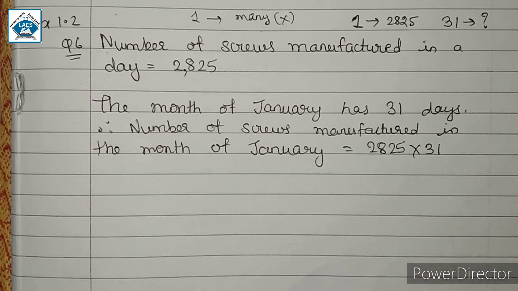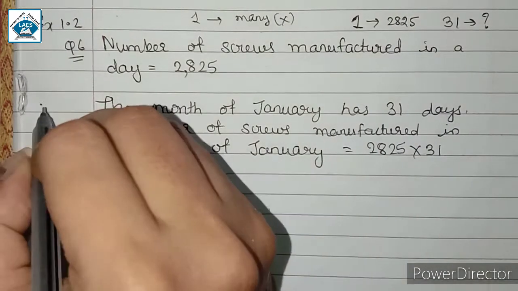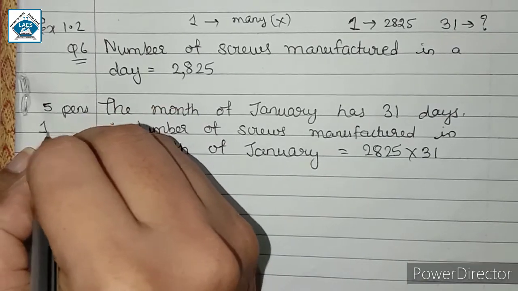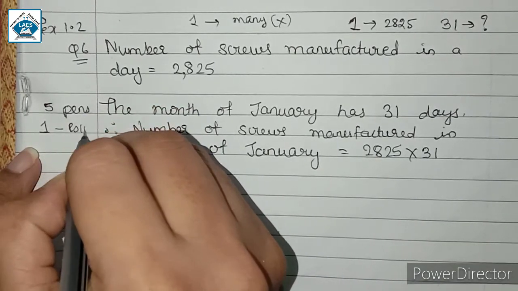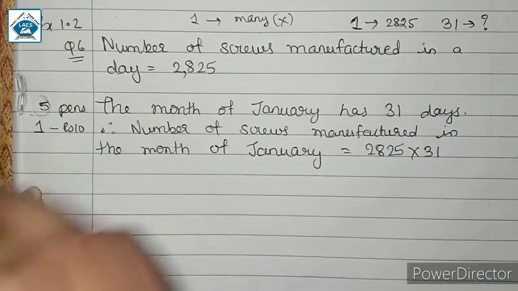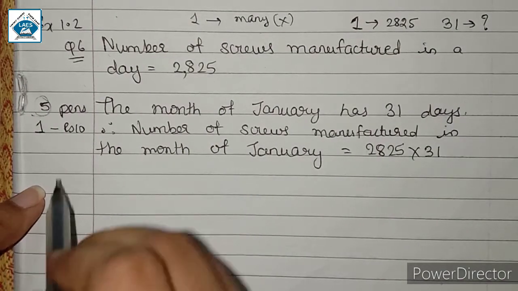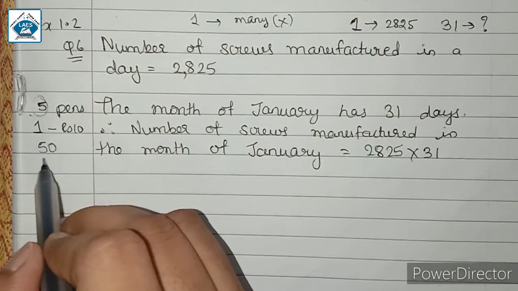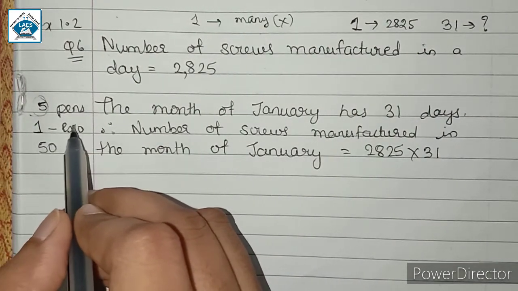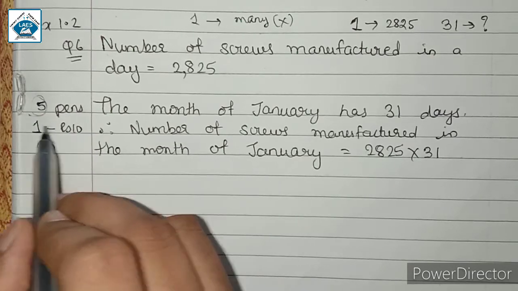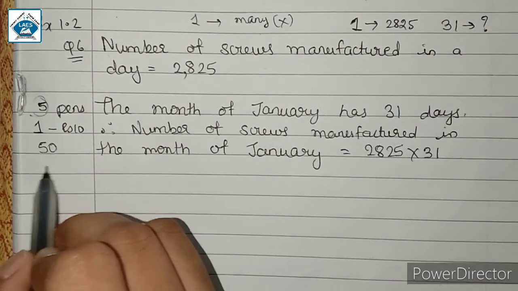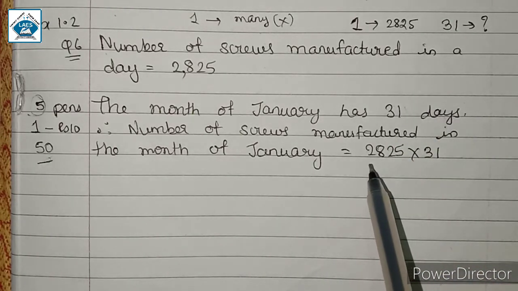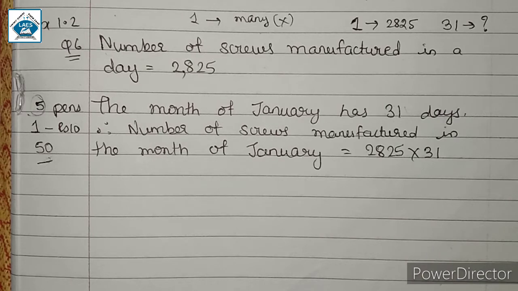You can consider an example to understand this better. If you want to buy 5 pens and 1 pen costs rupees 10, how much will be the cost of 5 pens? We will have to pay 50 rupees. How did we find out that the cost will be 50 rupees? We multiplied the price of 1 pen into 5, that is 5 into 10, which is equal to 50. Similarly, for 31 days we will multiply 2825 by 31.